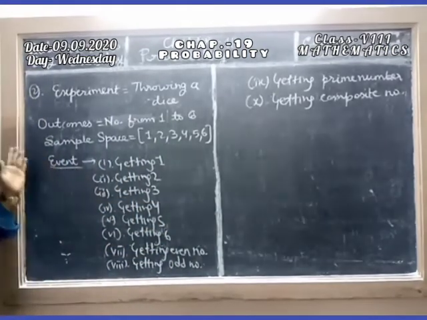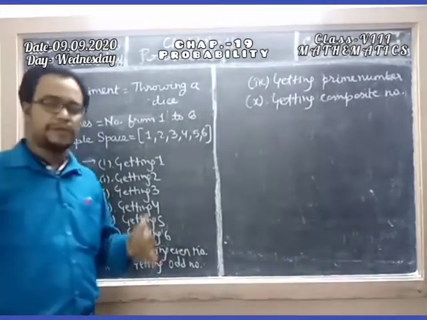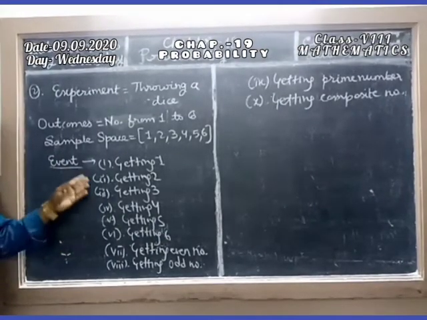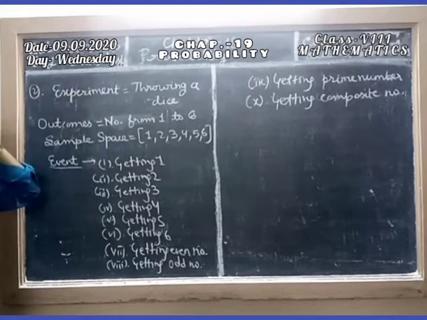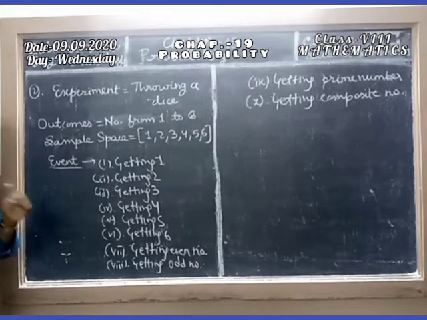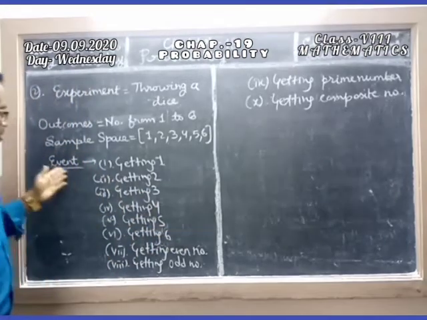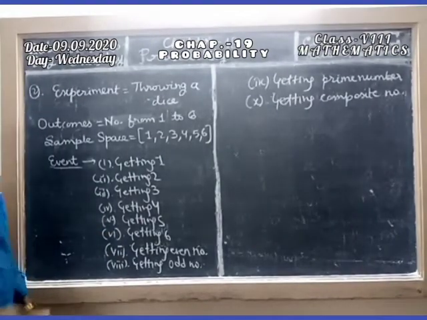So students, events are already given in the question. As per the question, the event is already given because there are so many events. Outcomes are fixed, experiment is fixed, sample space is fixed, but there are lots of events. So in our exercise, events are already given in the question. Now students, probability.